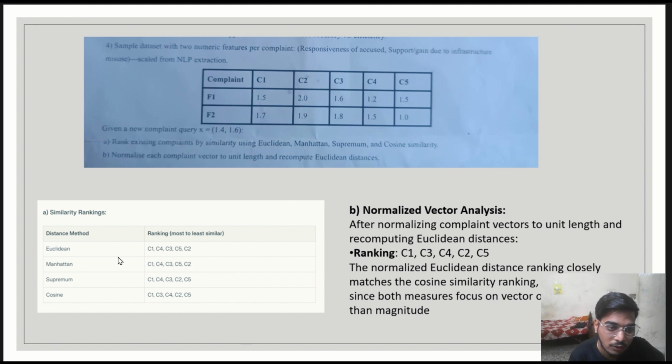So when we calculate the Euclidean, Manhattan, supremum, and cosine distances using the previously used formulas, we can rank as: for Euclidean C1, C4, C3, C5, C2. For Manhattan, C1, C4, C3, C5, C2. Supremum as C1, C4, C3, C2, C5. And cosine as C1, C3, C4, C2, C5. After normalizing complaint vectors to unit length and recomputing Euclidean distance, we get an approximate ranking of C1, C3, C4, C2, C5. This normalized Euclidean distance ranking closely matches the cosine similarity ranking, since both measures focus on the vector direction and not the magnitude.